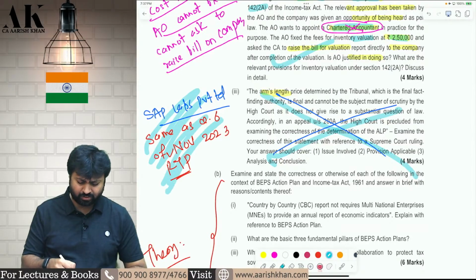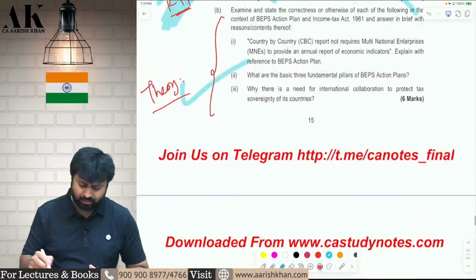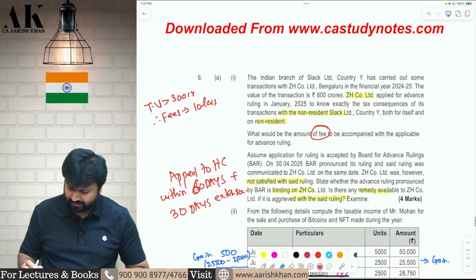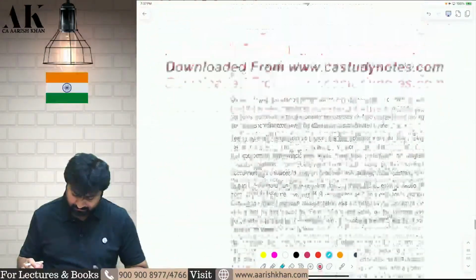Repetitive. Same question as question number 6 of November 23 RTP. Go and check. This is a theory question. You can go through it. Next question is on advance ruling. Let's check this question. There is something new in this question. Okay, let's see this. Shall I?